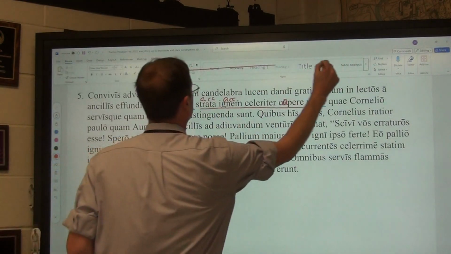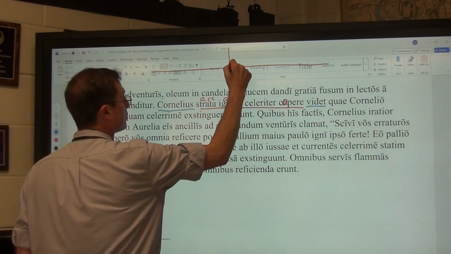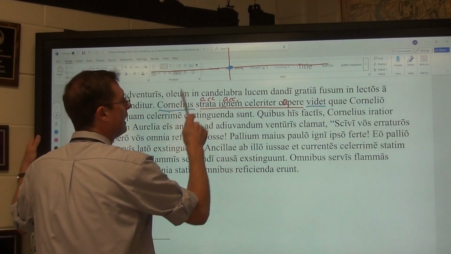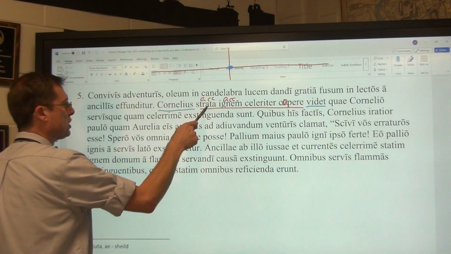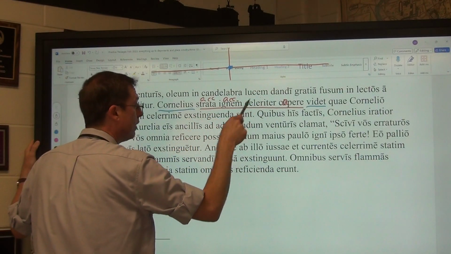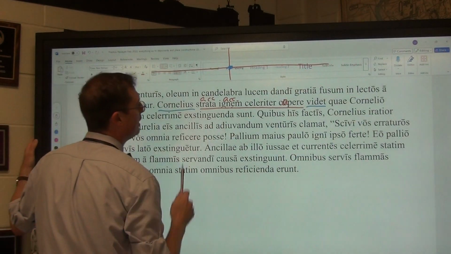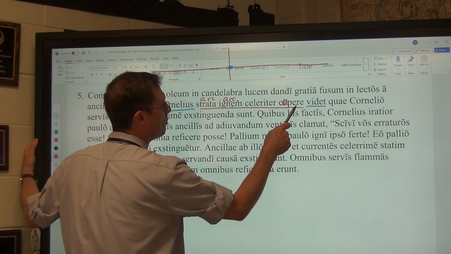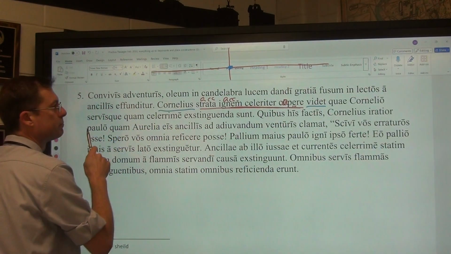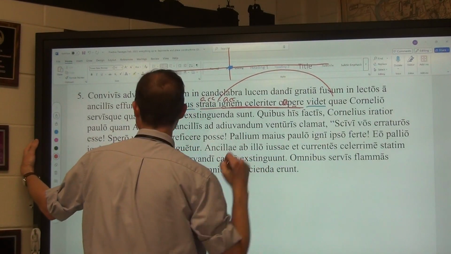As per usual, let's draw our timeline. And that starts us off at that spot there. Our present infinitive is going to happen at the same time. Cornelius sees that the sheets catch fire, or that the fire catches the sheets. Obviously, it makes better sense for strata to be the accusative subject and ignem to be the accusative direct object of our oxymoronic finite infinitive of the indirect statement. Nevertheless, sheets or fire, which